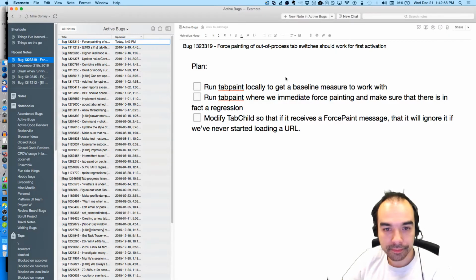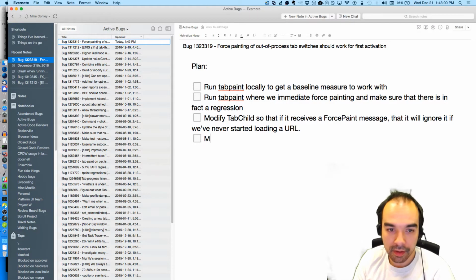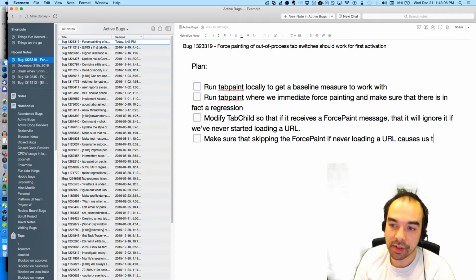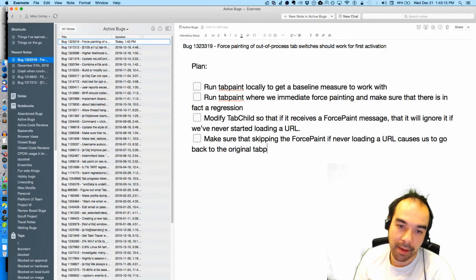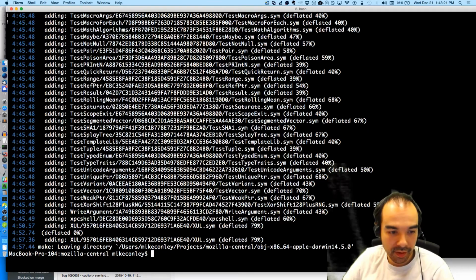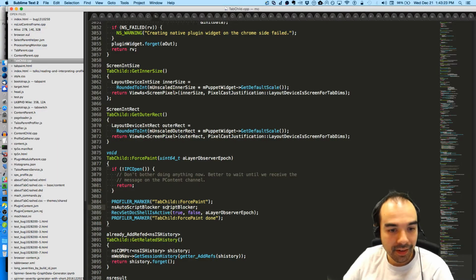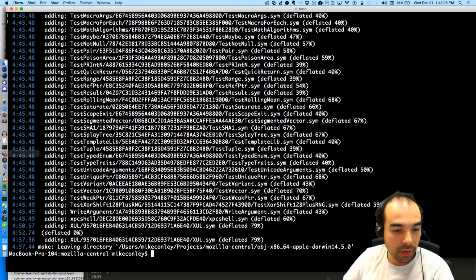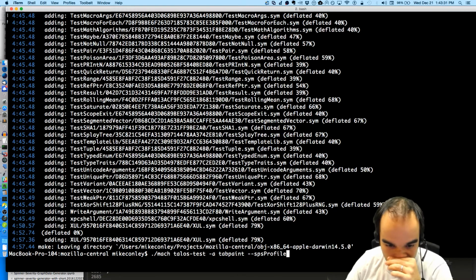That's what I'm thinking. And then make sure that skipping the force paint if never loading a URL causes us to go back to the original tab paint score. And then we'll have gotten away with it, to put it like that. So what I'm going to do is in tab parent, let's start by getting a score. So I'm not going to profile.